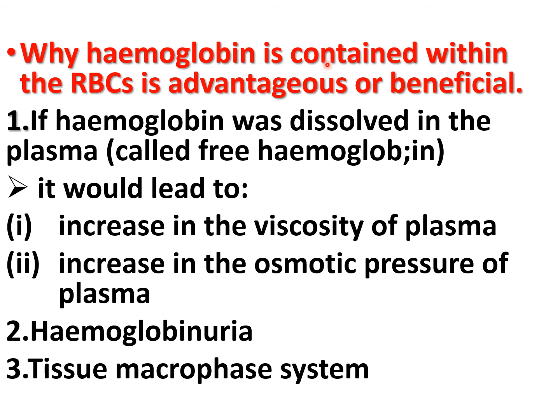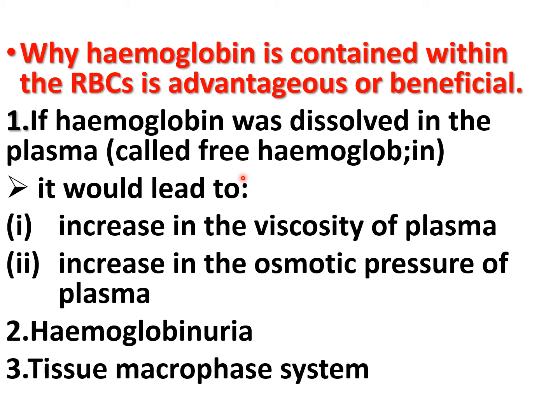Why is it advantageous that hemoglobin is contained within the RBC? If the hemoglobin was dissolved in the plasma, that is, free hemoglobin, it would lead to an increase in viscosity of the plasma and hence of the whole blood, causing blood pressure to rise, and an increase in the osmotic pressure of plasma to 100 millimeters of mercury.